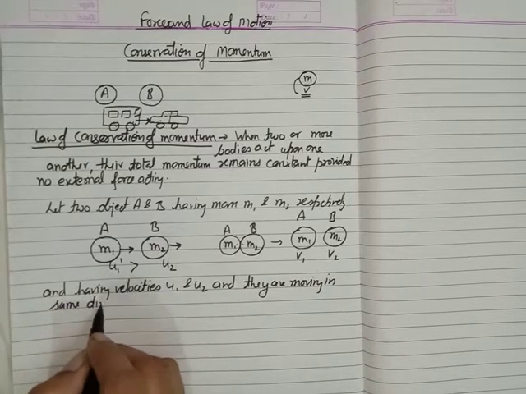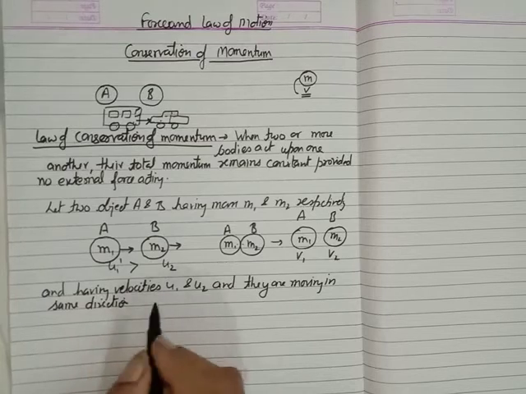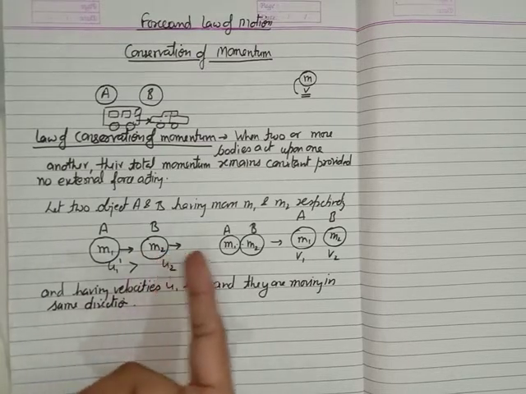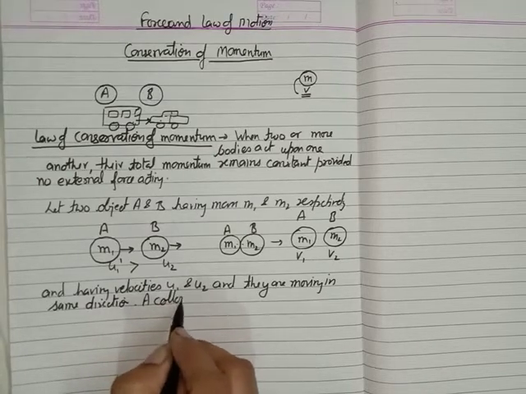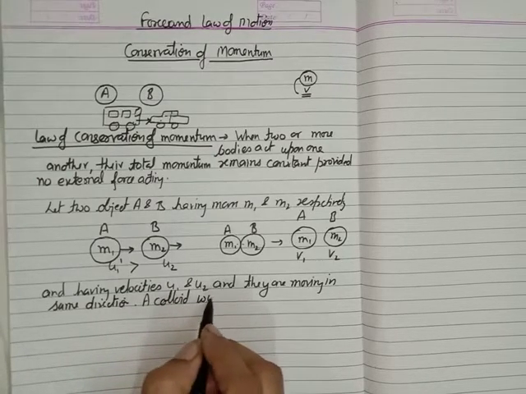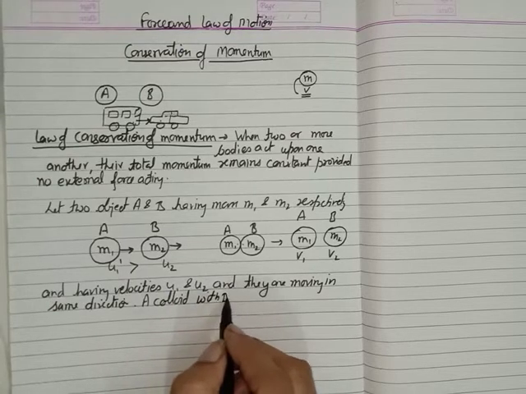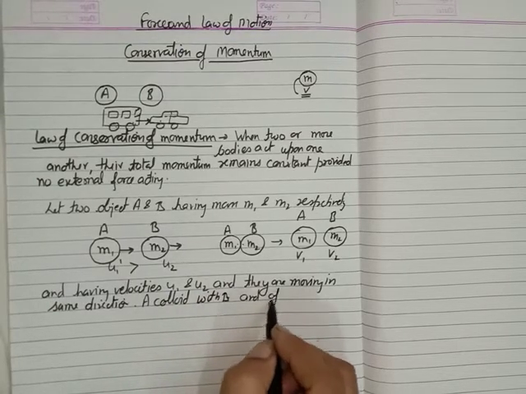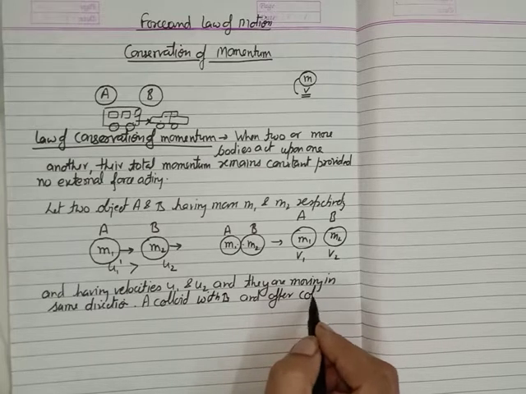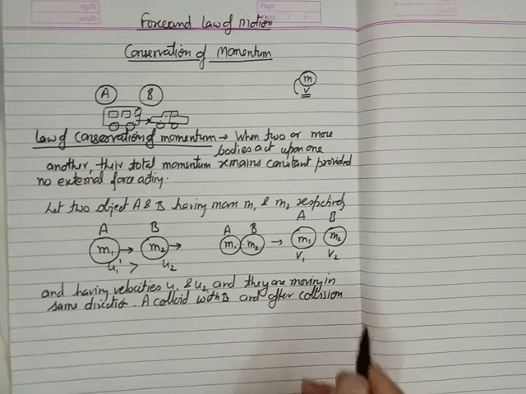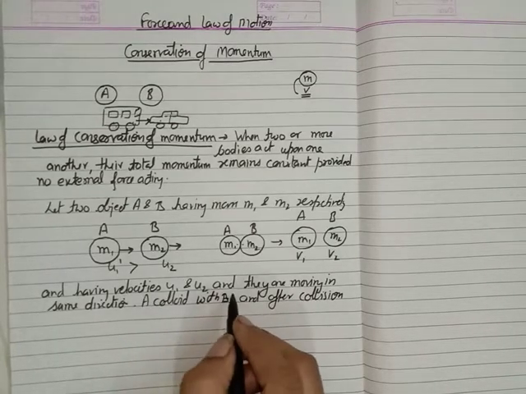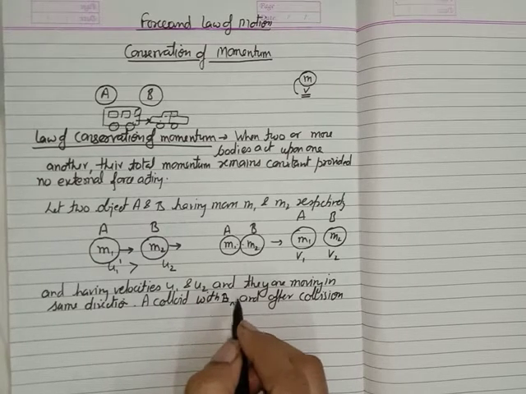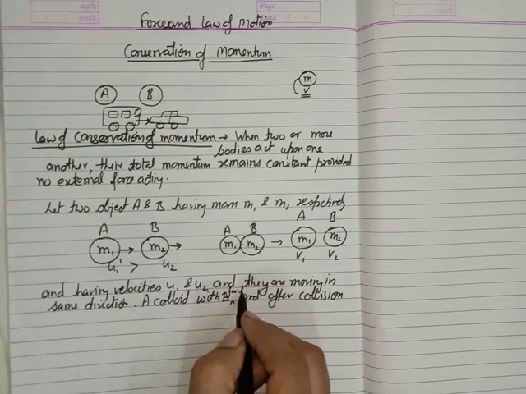Now if A and B collide with each other, A collides with B for t seconds, for time t.